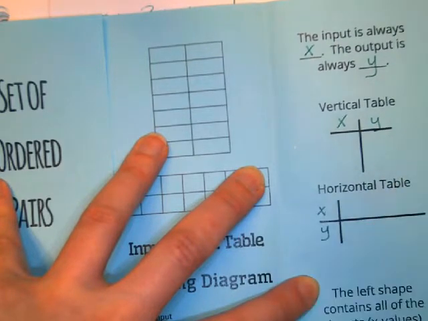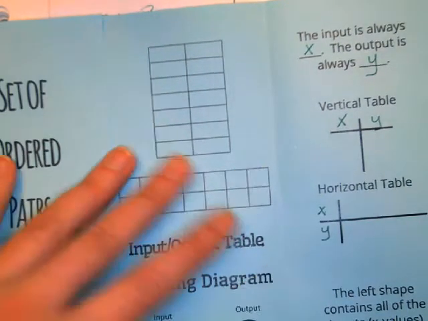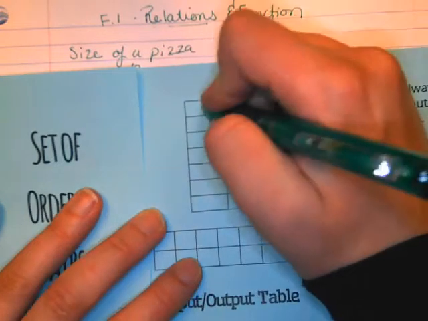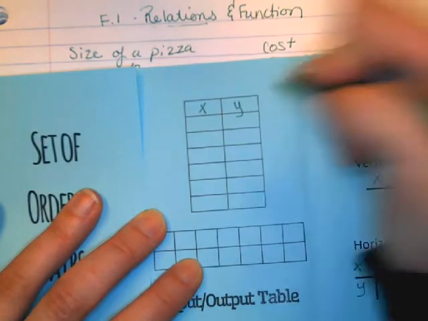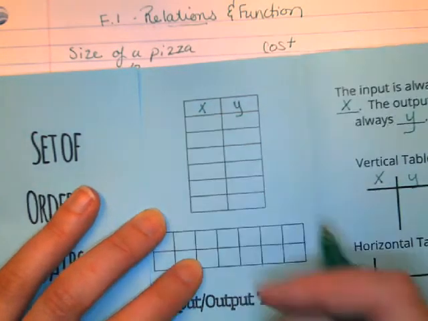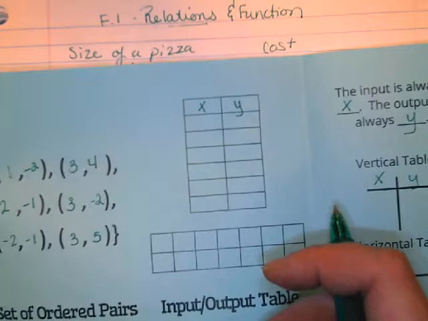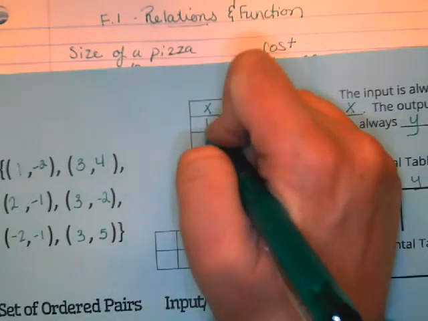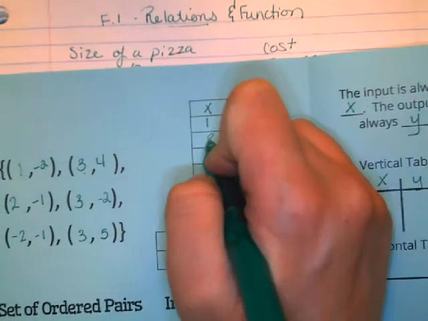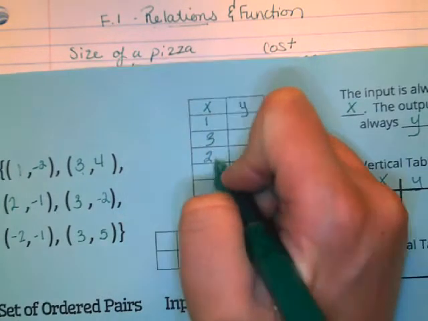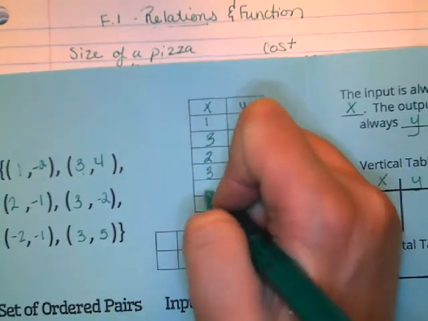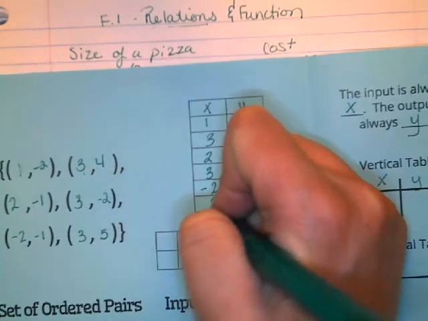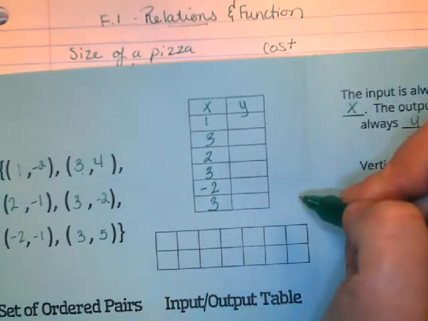And on a horizontal table, x on top, y on bottom. So for our example, put the x here and the y here. And then what are the x values that we had in our ordered pairs? Our x values were 1, 3, 2, another 3, -2, 3.